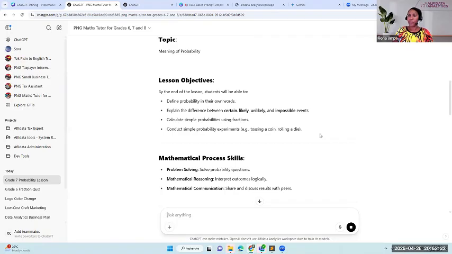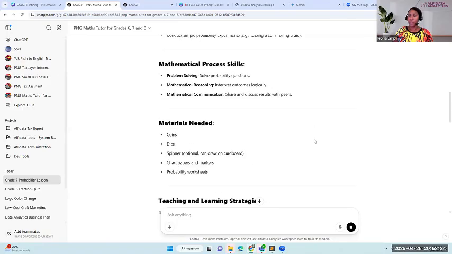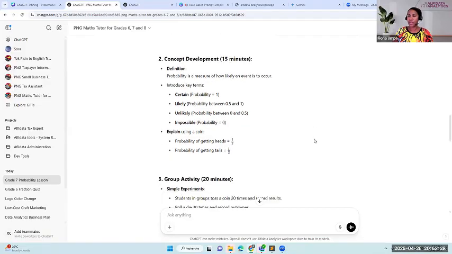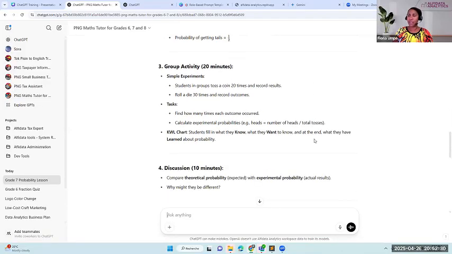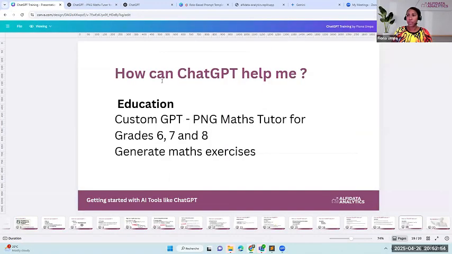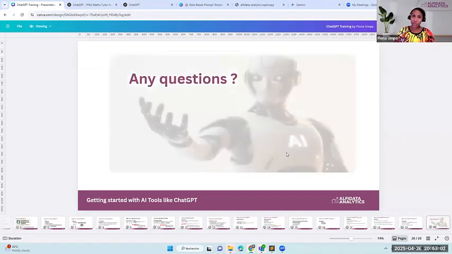And then it just goes on and lists down all the things that a teacher might need to prepare the lesson plan. Okay, so coming back to my presentation, that's an example of a custom GPT. And this brings us to the end of our short training.